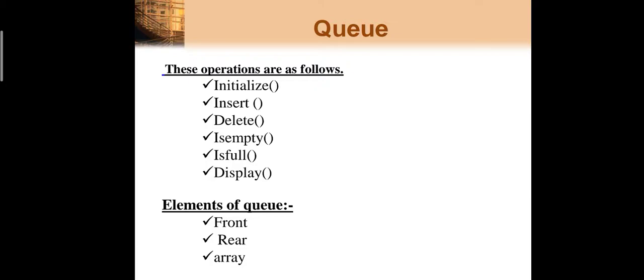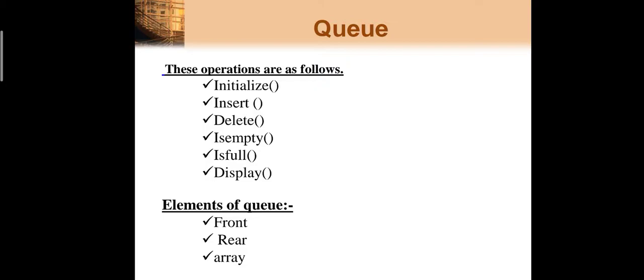These are the operations which we can perform on the queue. But now I want to implement the queue. Which elements do I require to implement my queue? If I am implementing my queue with the help of an array, then I require the array, right? And other elements we require are a front and a rear variable.